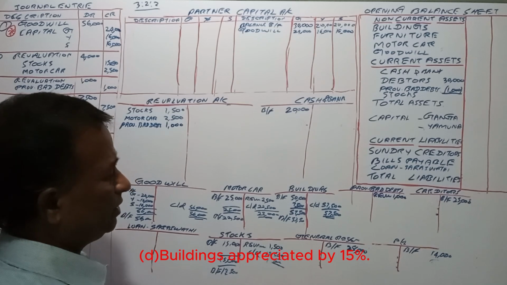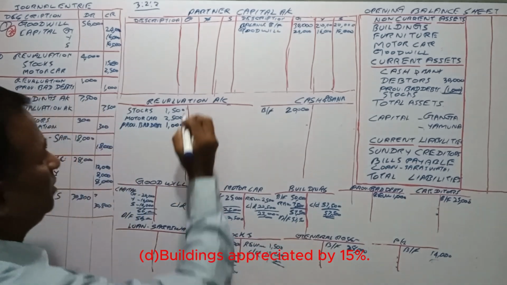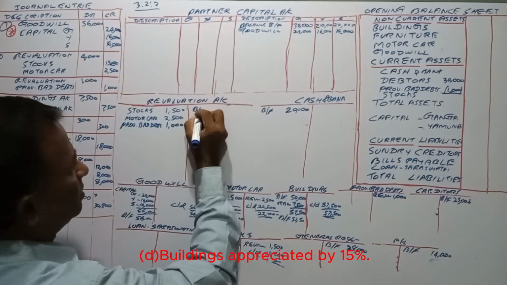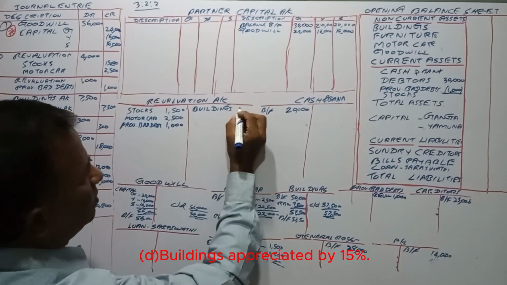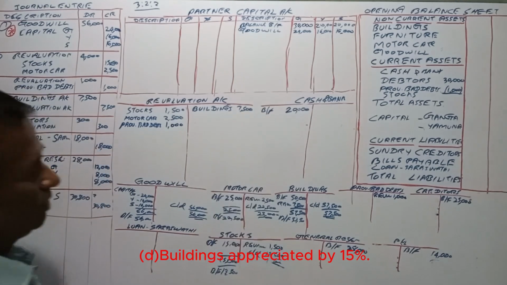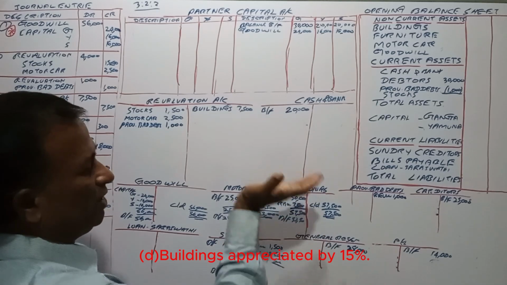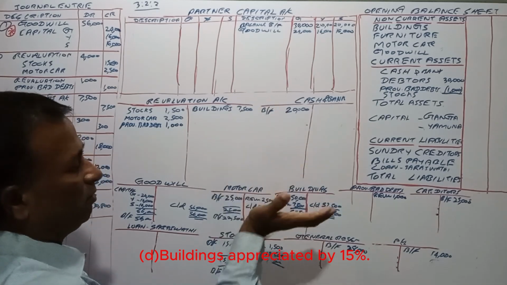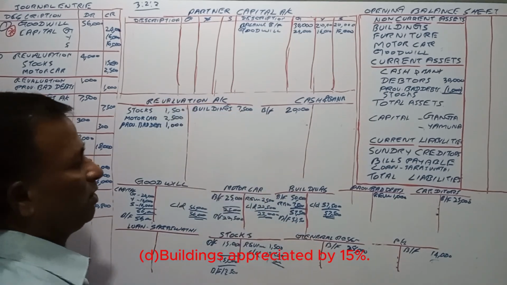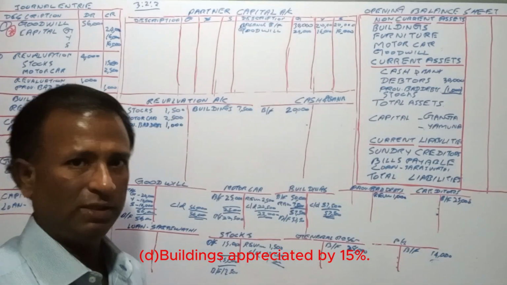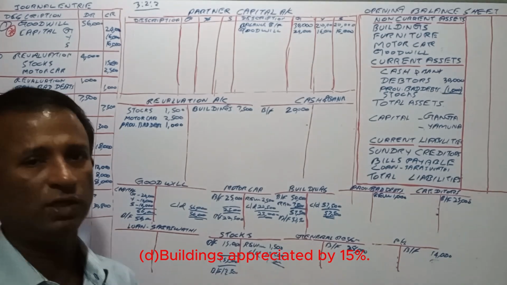During the revaluation, it is a profit. It has to be transferred to the revaluation account. Revaluation account, buildings 7,500. Because we have gained a profit in revaluation, the gain is credited to the revaluation account and debited to the buildings account, because the balance of the building has to be increased by 7,500.